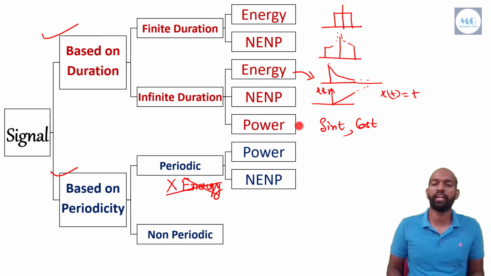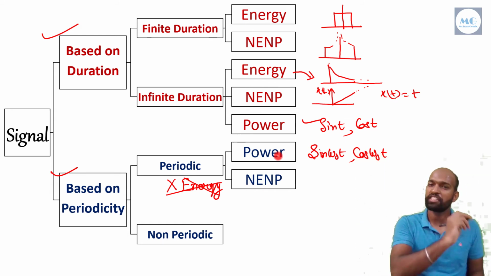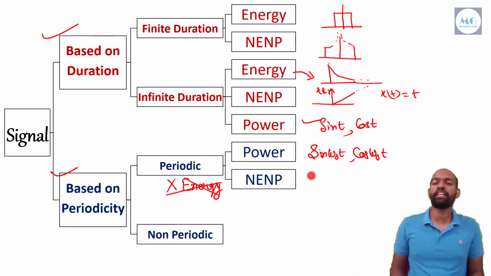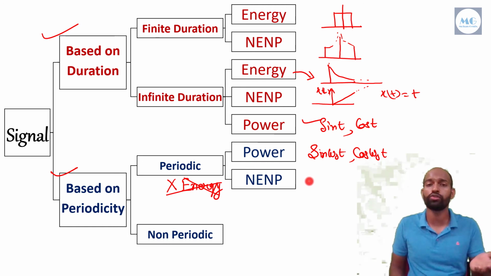What will be the example of a power signal which is periodic? A simple example I have already given: in the infinite duration also, that is periodic also, sine omega naught t or cos omega naught t. These are all periodic signals and power signals. And give me an example of a neither energy nor power signal which is periodic. This is interesting. I want you all, if you know, to please write in the comment section so that others can also know by looking at the comment section.